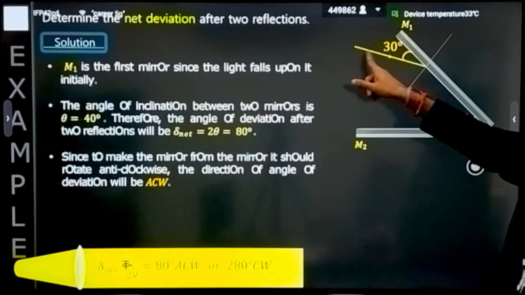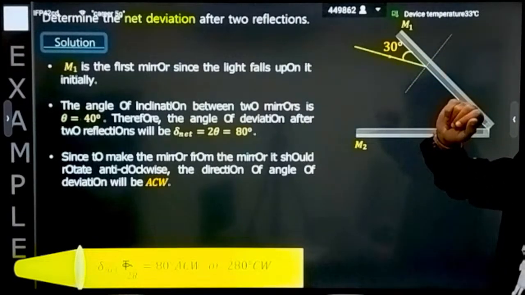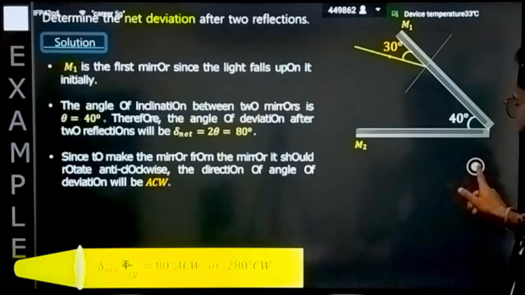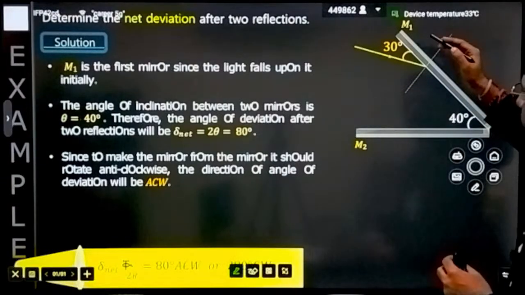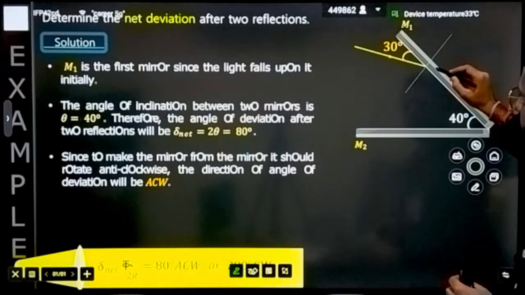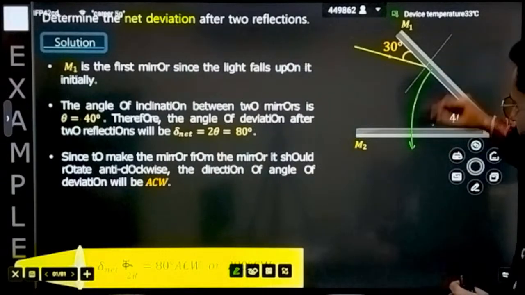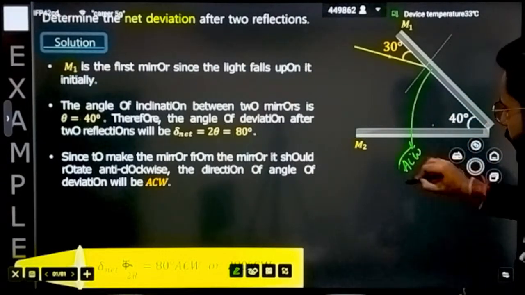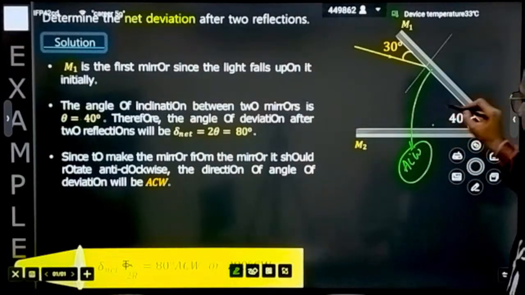See, here light is incident somewhat like this. You will be assuming this as mirror 1. Assuming this as mirror 1, now what will you be doing? You will be closing both these mirrors. That means you will be doing this. What is this sense of rotation? I will say this is nothing but anti-clockwise direction. You are moving in anti-clockwise direction and double it.